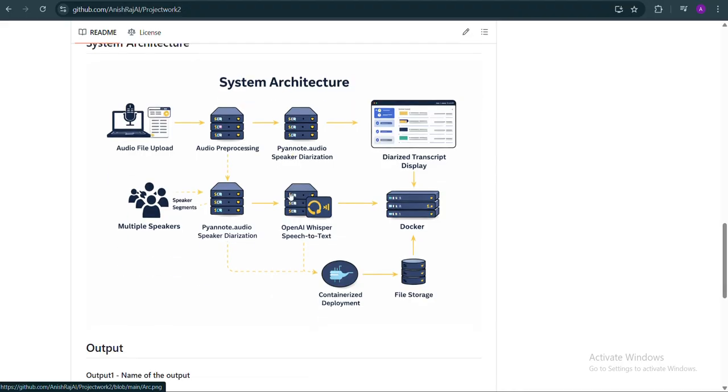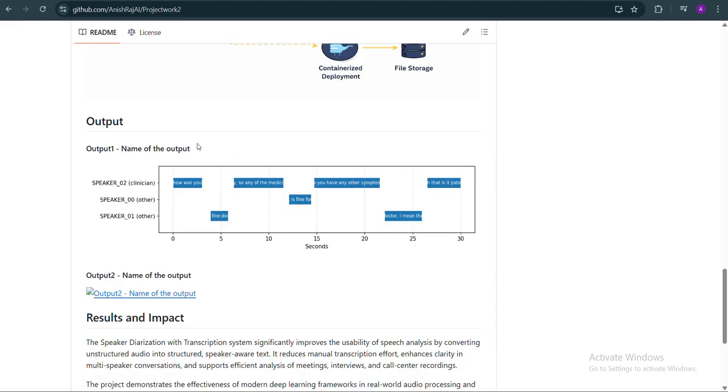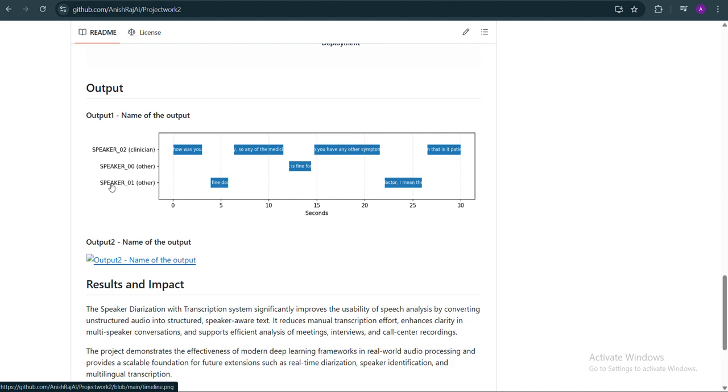The output will look exactly like this. For example, speaker 1 has spoken during the time duration of 5 seconds to 25 seconds. Meanwhile, speaker 0, I have not mentioned speaker names since I have used some sample dataset. Speaker 0 spoke between 10 to 15 seconds, that means here 12.5 or something like that. And speaker 2 spoke between 0 and 4, I guess, and then he spoke between 6 to 12. Like that.